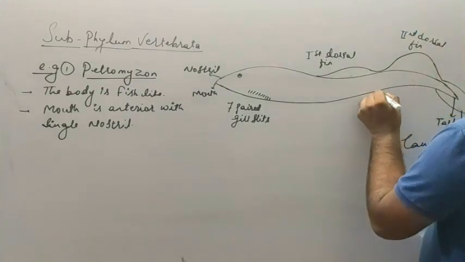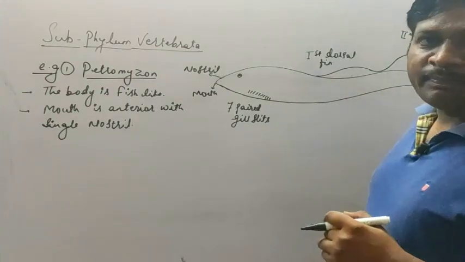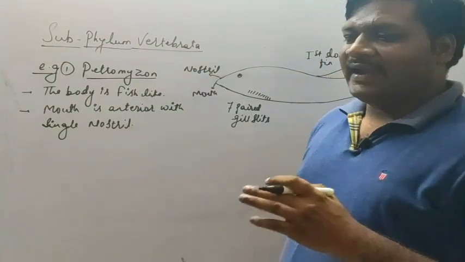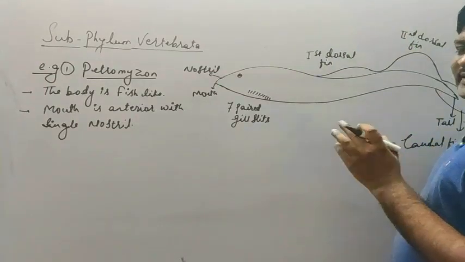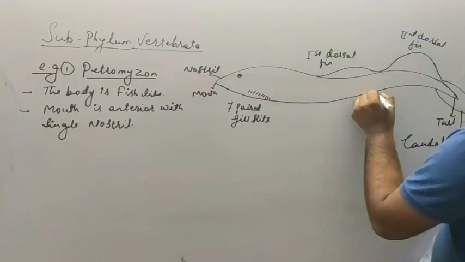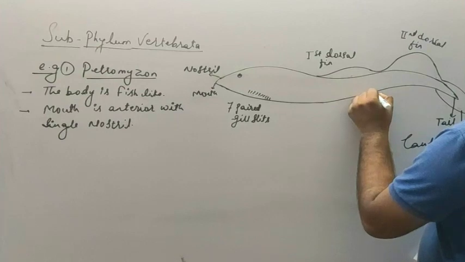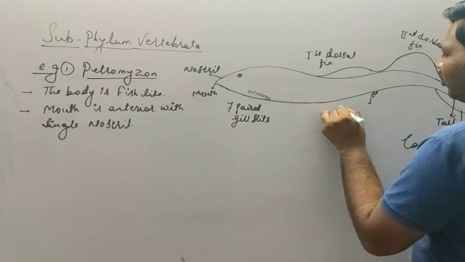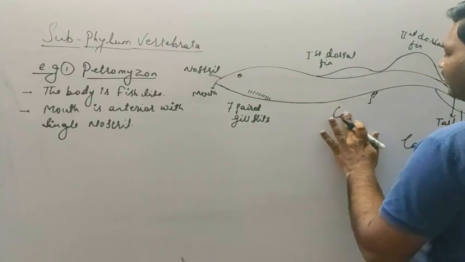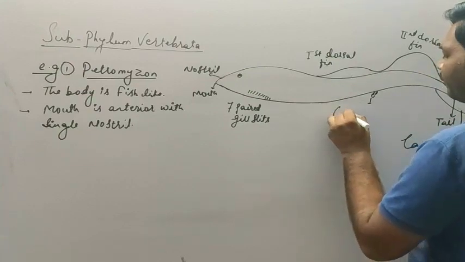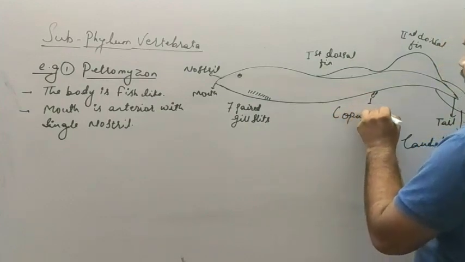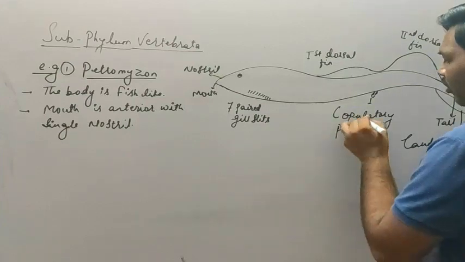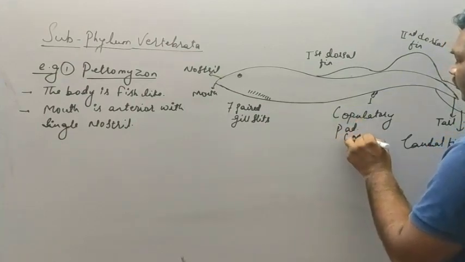Then there may be the presence of copulatory pads. Copulatory pads are like reproductive organs, and these are only seen in males. So here there will be a short segment that is called the copulatory pad, which is found commonly in the males.